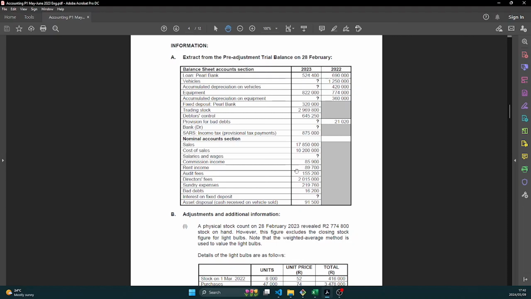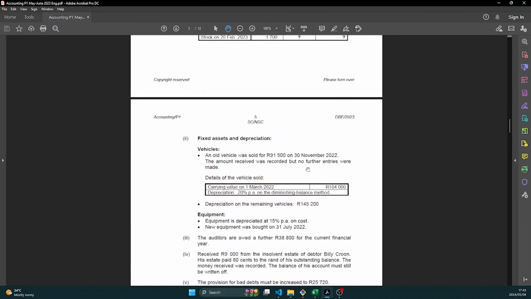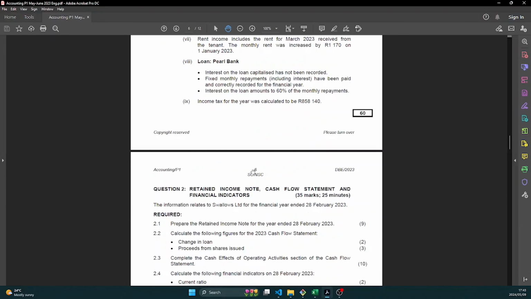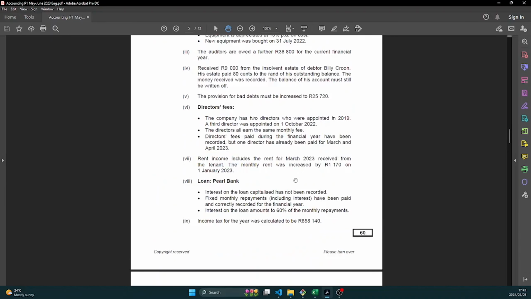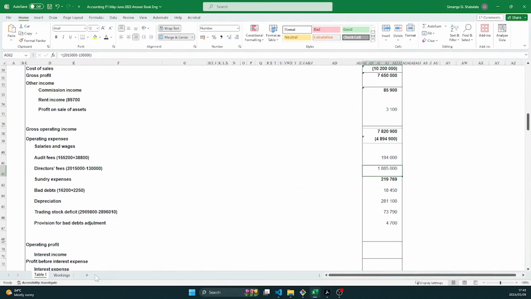So we don't want March in here. So our goal in this calculation is to take out the rent for March from this 89,700. It doesn't belong in 2023, it belongs in 2024.